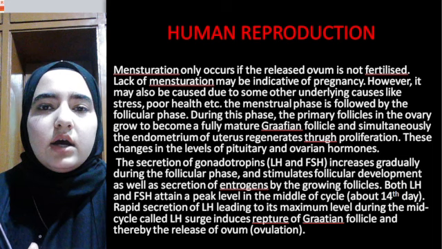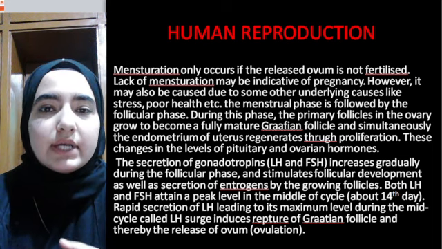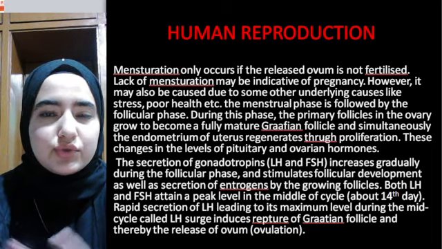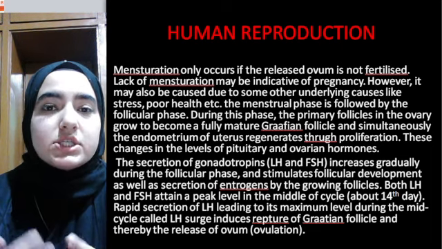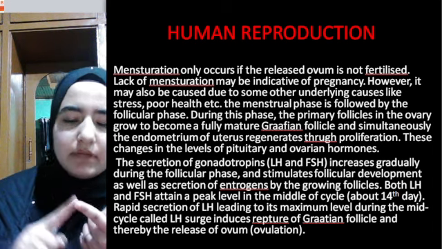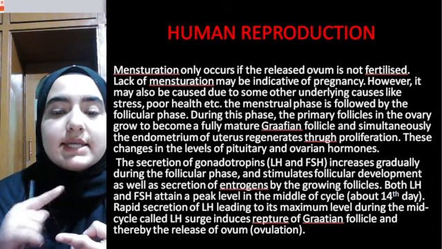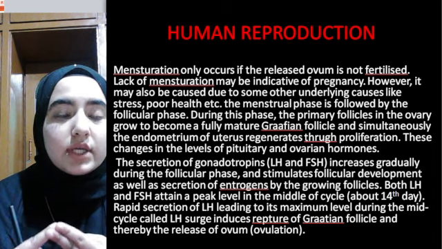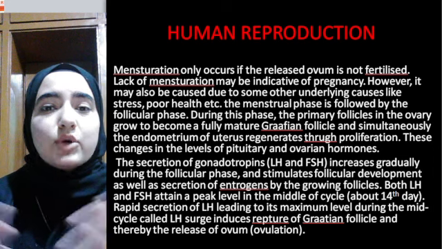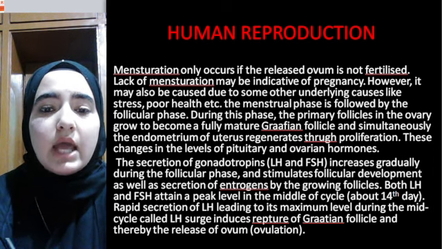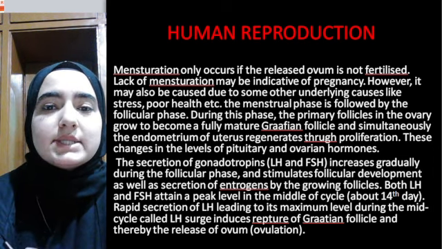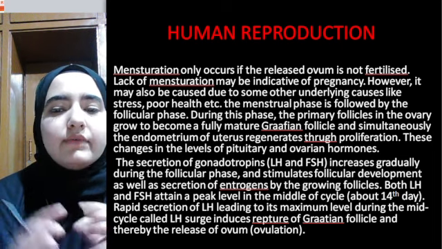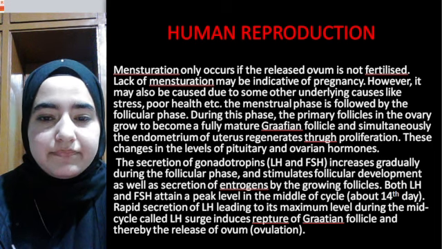Now, the secretion of gonadotropins, luteinizing hormone and follicle stimulating hormone, also increases during the follicular phase, which stimulates follicular development. Primary follicle will get converted into secondary follicle, secondary into tertiary follicle, and tertiary into a mature follicle, or we can say Graafian follicle. How is this possible? This is only and only possible because of the secretion of gonadotropins. And in gonadotropins we have luteinizing hormone and follicle stimulating hormone, right?